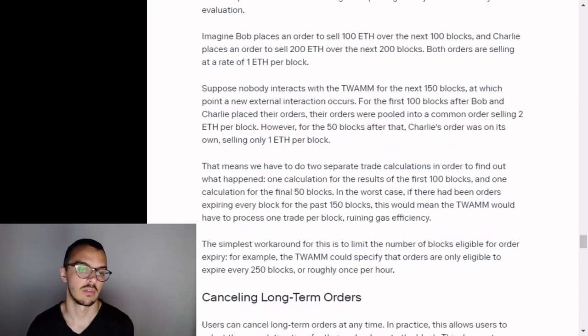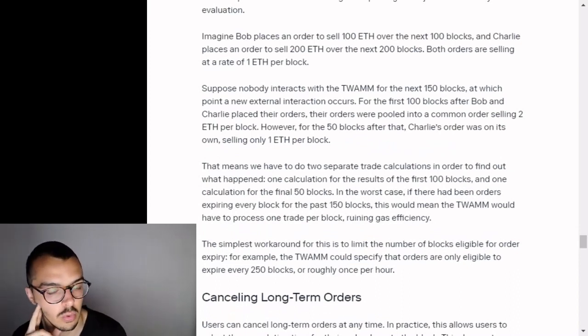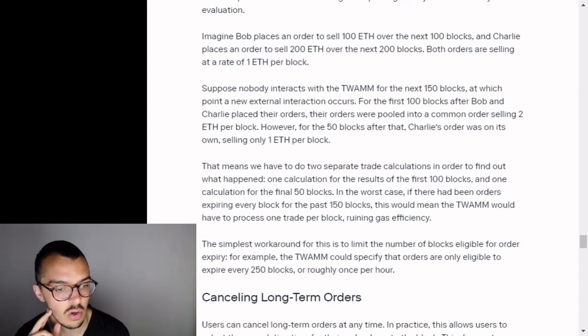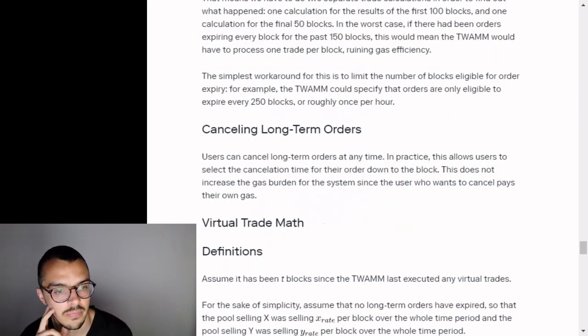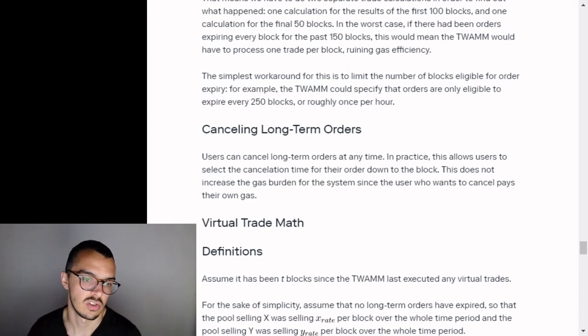The simplest workaround for this is to limit the number of blocks eligible for order expiry. For example, the TWAMM could specify that orders are only eligible to expire every 250 blocks, or roughly once per hour. Canceling long-term orders. Users can cancel long-term orders at any time.